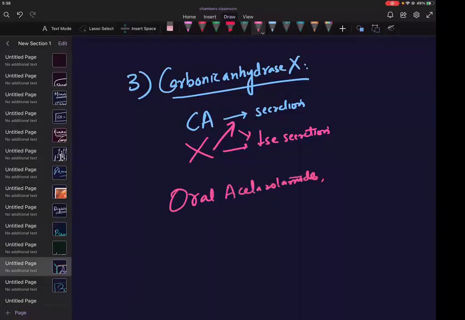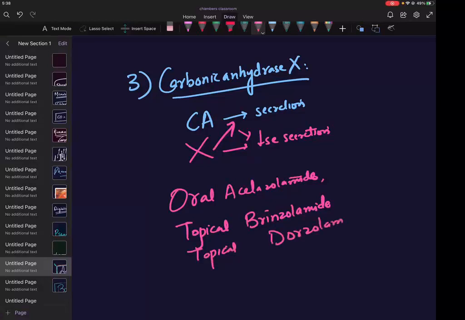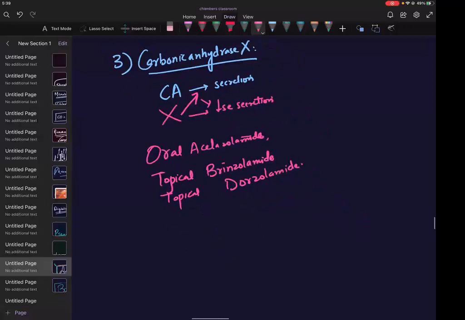and topical brinzolamide, topical dorzolamide. These are all carbonic anhydrase inhibitors. So finally, what will they cause?